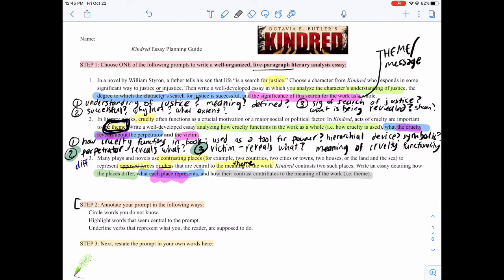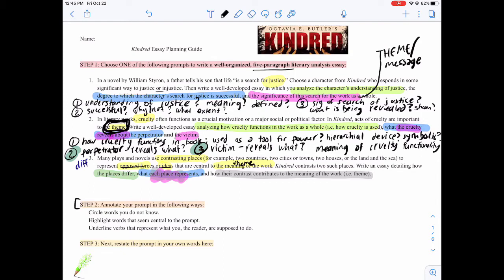So this last part I highlighted in gray because you could be weaving that throughout the other body paragraphs, or if you would like, you could put these together as one and then write a separate paragraph about the significance as a whole. So this one could be split up in different ways, but I think a nice way to do this would be splitting up what each place represents.